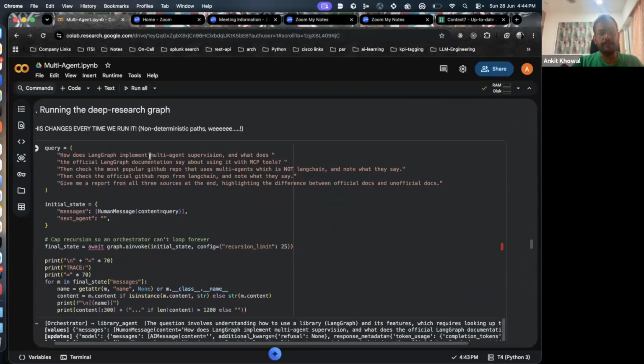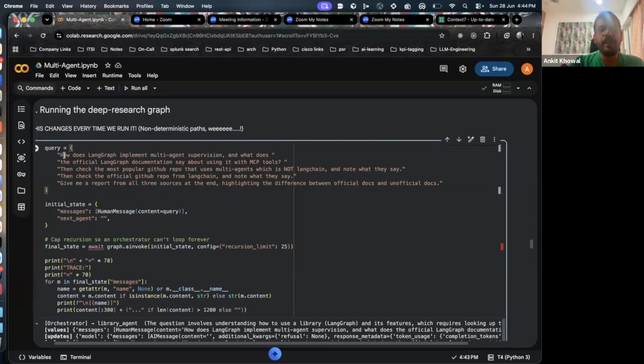How does LangGraph implement multi-agent supervision and what does it do? I want to know what the official LangGraph documentation says about using it with MCP tools. Then check the most popular GitHub repo that uses multi-graphs, which is not LangChain, and note what they say. Then check the official GitHub repo from LangChain and note what they say. Give me a report from all three sources at the end, highlighting the difference between official docs and unofficial docs. So this is my workflow.